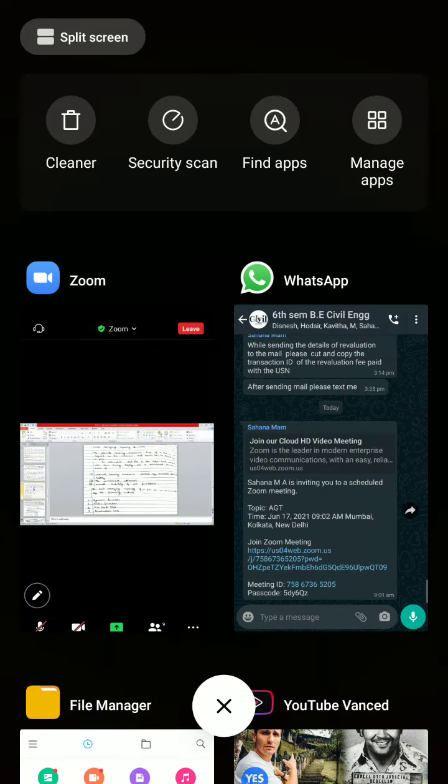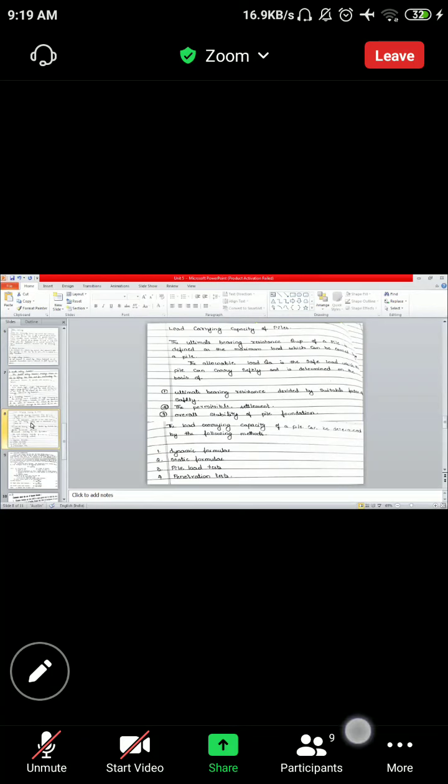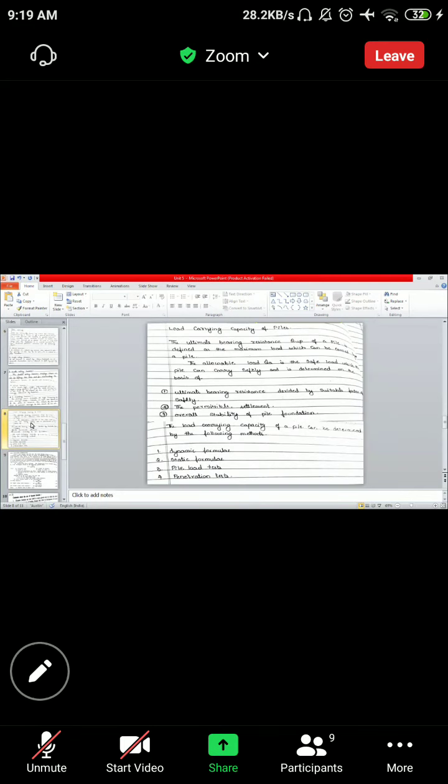Soil, right? So here, as the load carrying capacity of the soil is very less, that's why we are giving some extra strength to the soil by inserting the pile into the soil. Because of that, we have to calculate the capacity of the pile, so that it can take the load from the superstructure coming here.